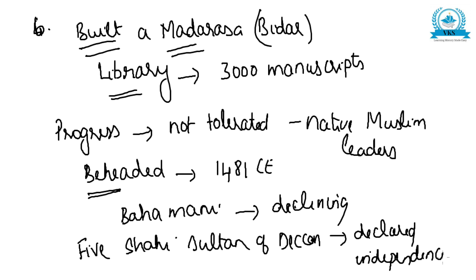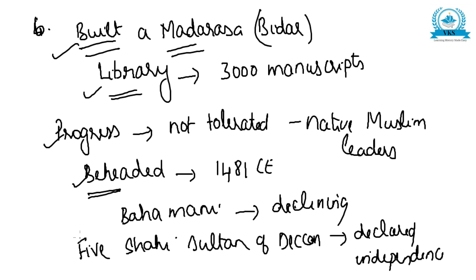This is about Muhammad Gawan. So he built a madrasa at Bidar. There was also a library where he collected 3,000 manuscripts from different parts of the world. The problem was his progress was not tolerated by native Muslim leaders and false allegations were made against him and he was beheaded in 1481 CE.